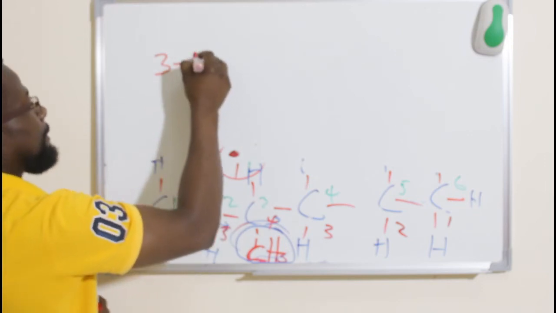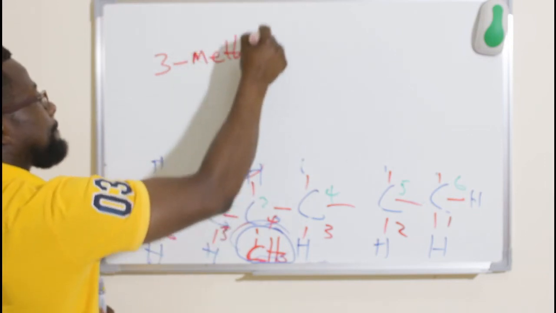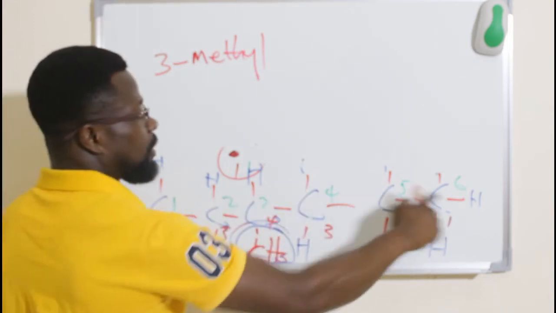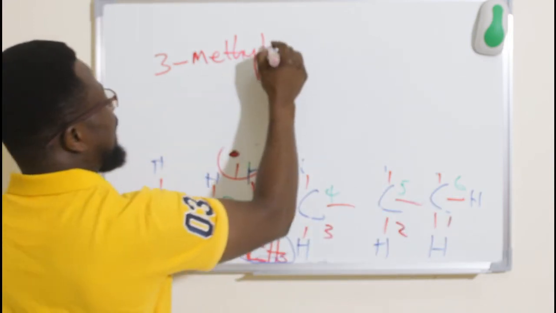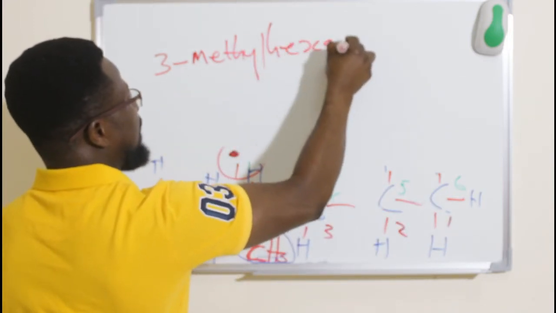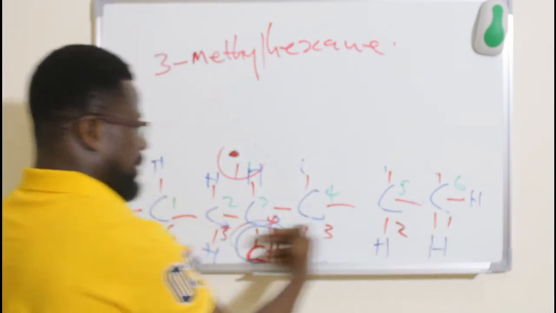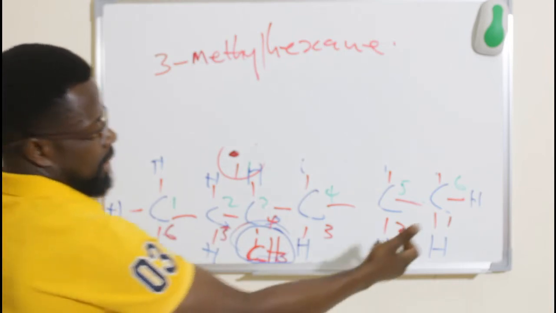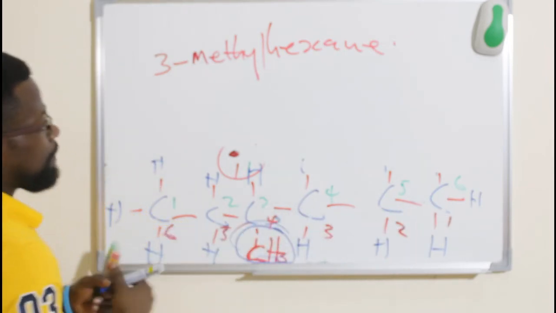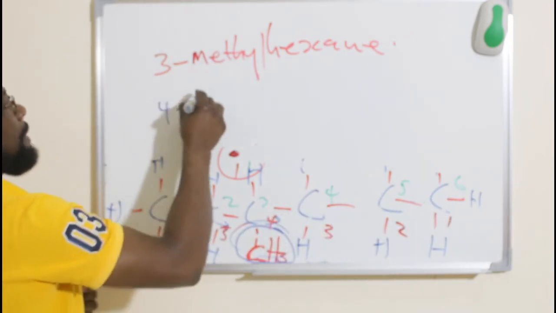So it is 3 methyl, and the name is hexane. So 3 methyl hexane. If I decide to name it from here, let's look at this. We have 1, 2, 3, 4. So that becomes 4 methyl hexane.